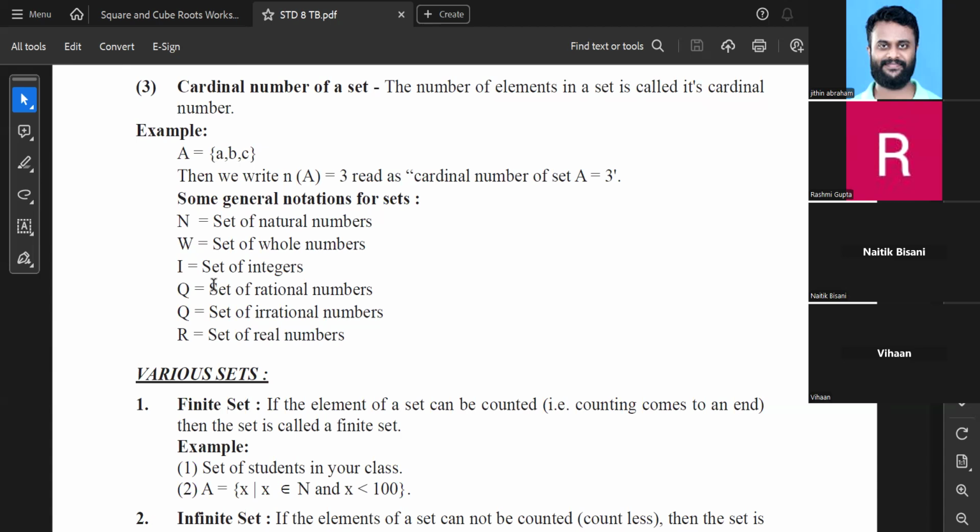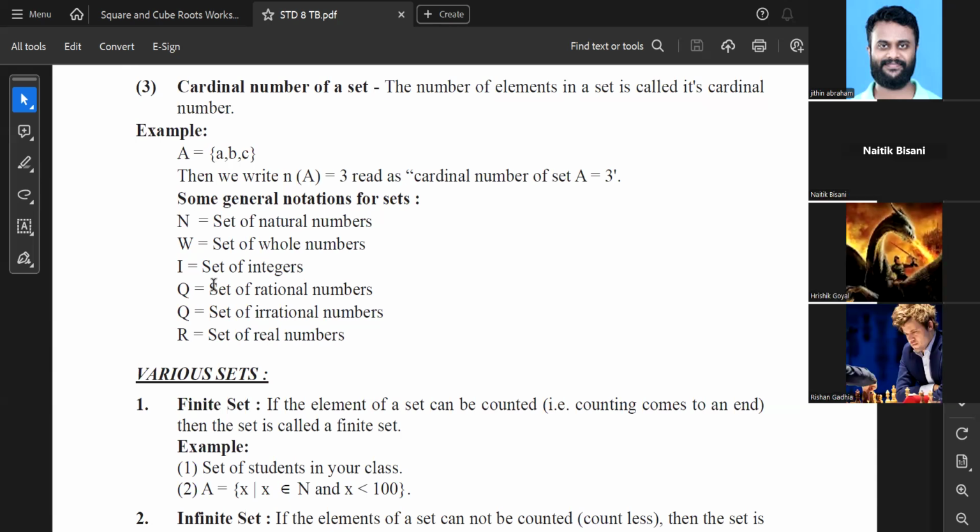Sir, is there an error, or is it Q double? In the textbook it is given like this only: Q for rational and Q for irrational. Sir, it should be Q dash, I guess, for irrational. In the textbook the same error is given: Q is equal to a set of rational numbers and Q is also equal to the set of irrational. Yeah, for set of rational numbers we say Q only.